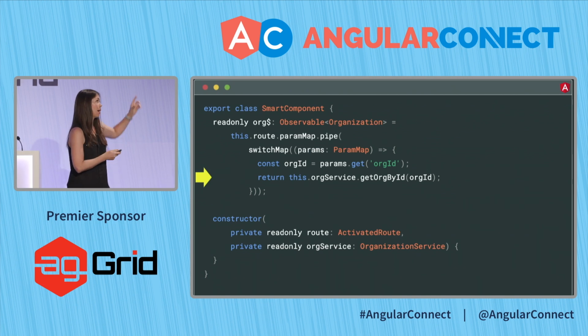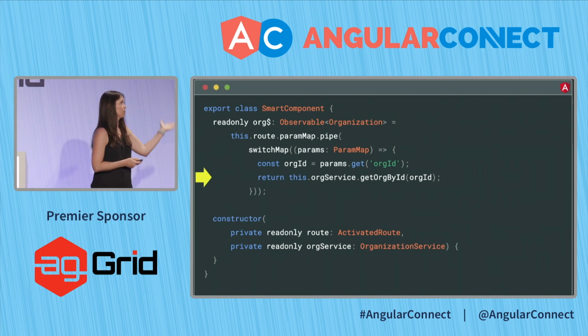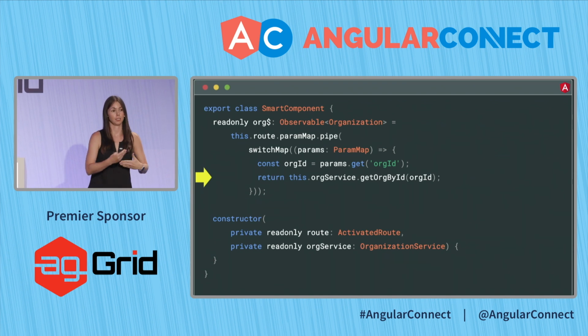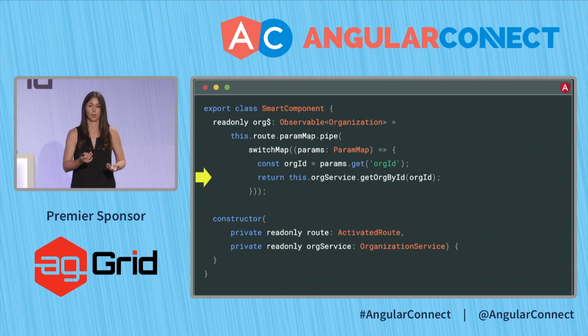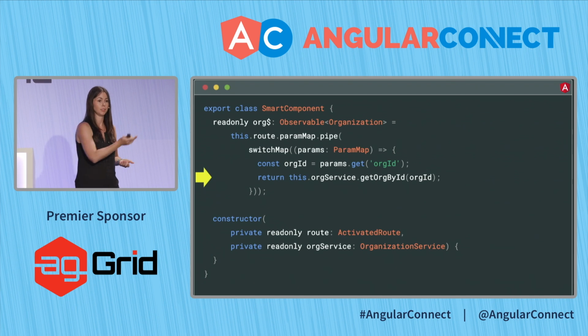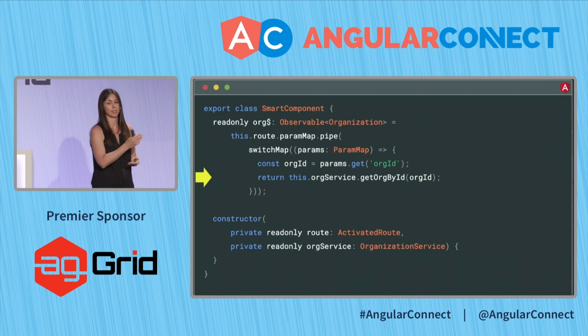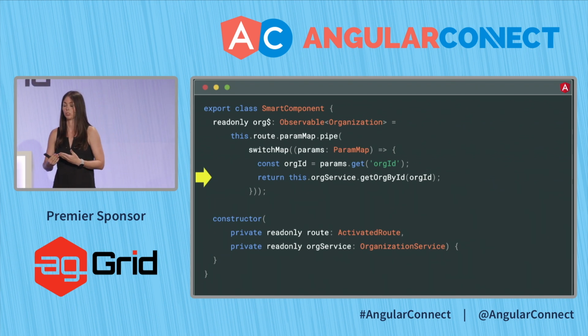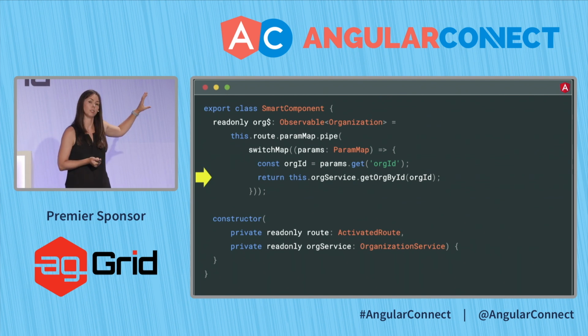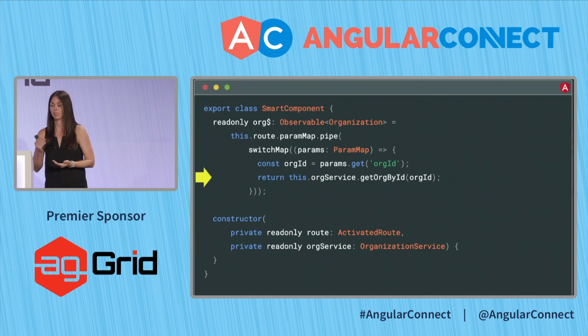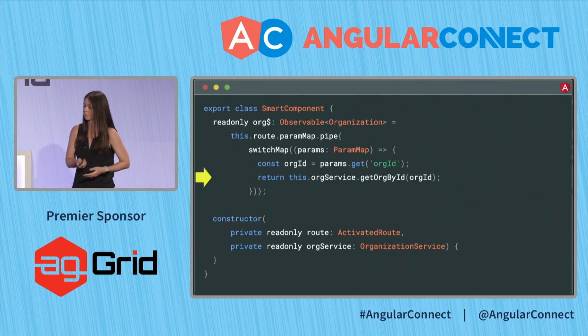So this type of pattern, where you're resolving these different params and then actually updating the UI accordingly, helps keep it in sync. I change the org ID in the URL, this gets updated, and my UI switches to a different org. If you actually want to put this everywhere, you can use a route resolve instead. I don't go into details here, but that's just getting some of your data earlier.